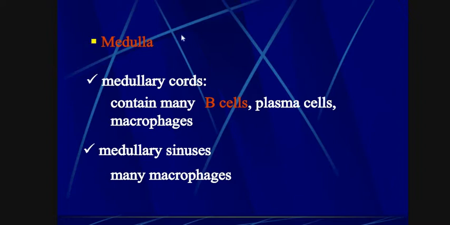Let me come to the medullary region. The medullary region is divided into two parts: medullary cords and medullary sinus. Medullary cords contain many B cells, plasma cells, and macrophages. Macrophages are phagocytic in nature. In the medullary sinus, many macrophages are present.